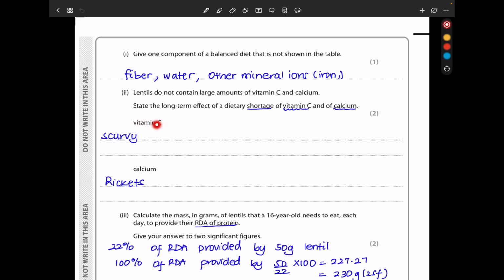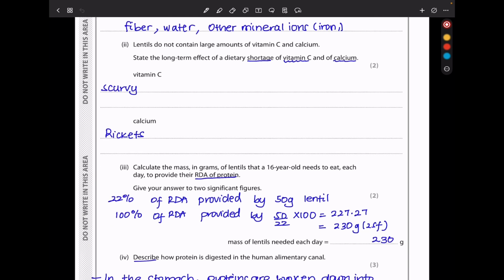If there is a lack of vitamin C, the connective tissues are not going to form well, and the person is going to get a condition called scurvy, meaning sometimes there is bleeding of gums. And if there is insufficient calcium, of course, they could get rickets because their bones are going to be weak.